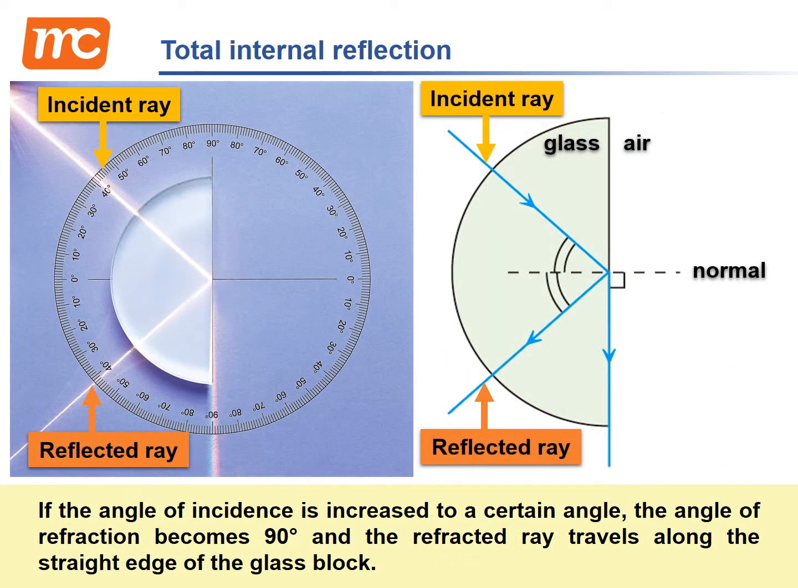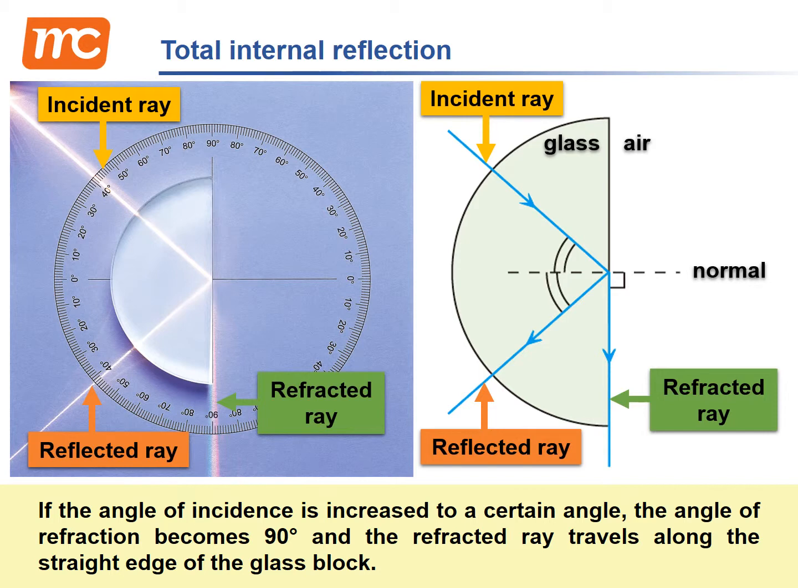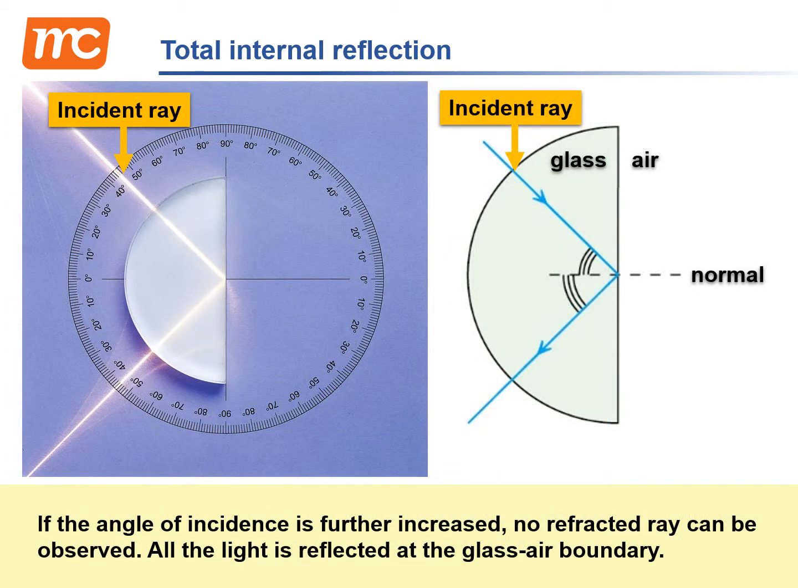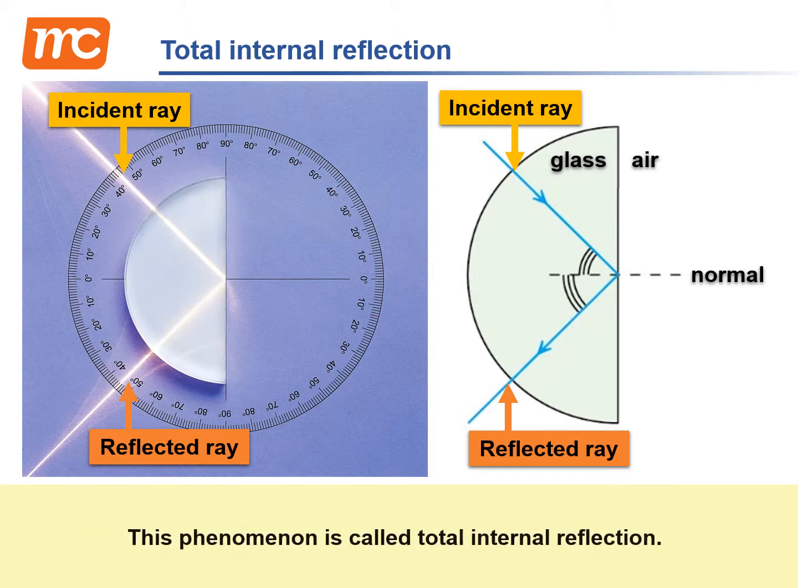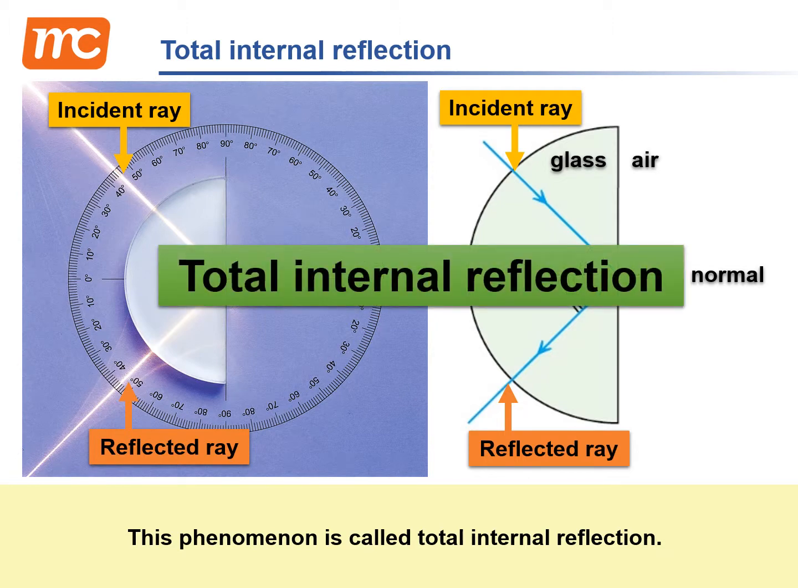If the angle of incidence is increased to a certain angle, the angle of refraction becomes 90 degrees, and the refracted ray travels along the straight edge of the glass block. If the angle of incidence is further increased, no refracted ray can be observed. All the light is reflected at the glass air boundary. This phenomenon is called total internal reflection.